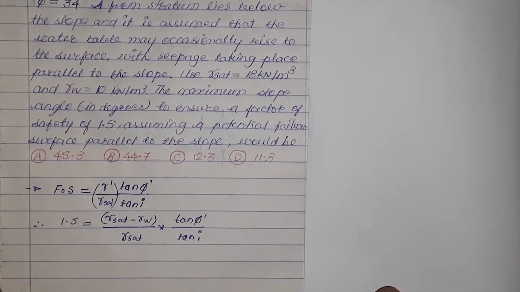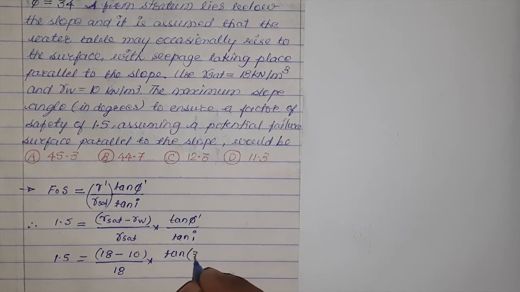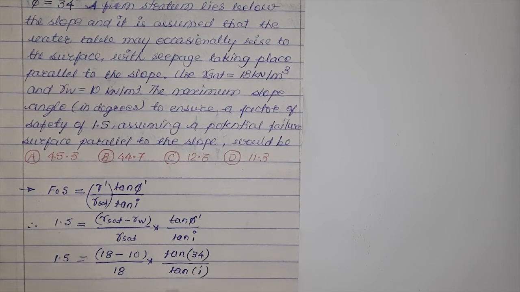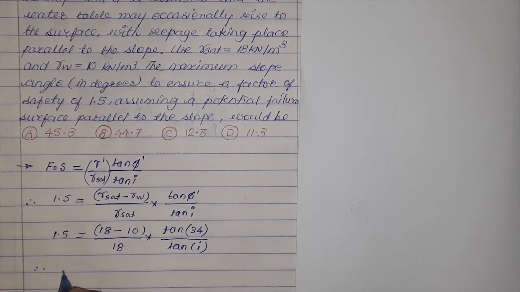Let us substitute the values. So 1.5 equals gamma saturated, which is given 18, minus gamma W, given 10, divided by gamma saturated 18, multiplied by tan phi dash, that is tan of 34 degree, divided by tan of slope angle I. Thus, solving this, we will get the value of slope angle I. Slope angle I comes out to be 11.3 degrees.